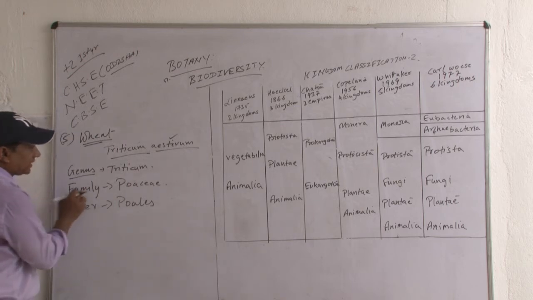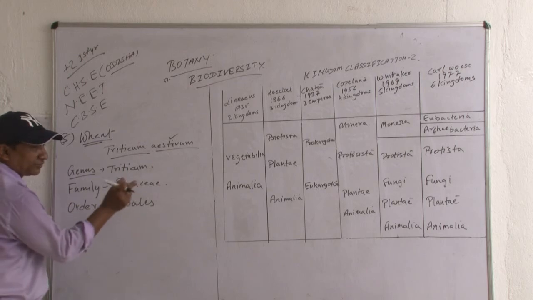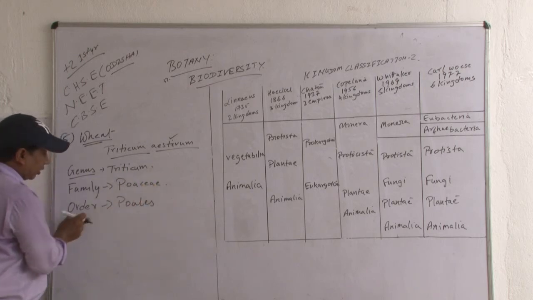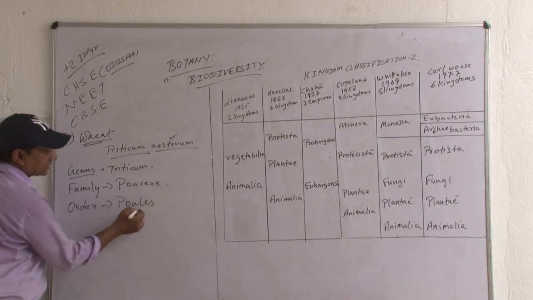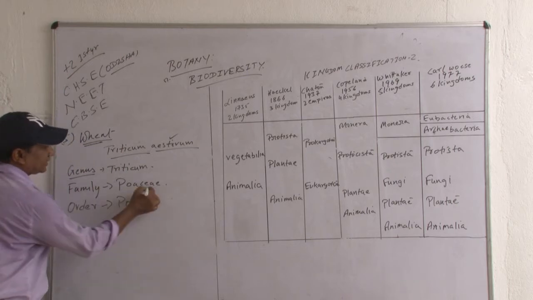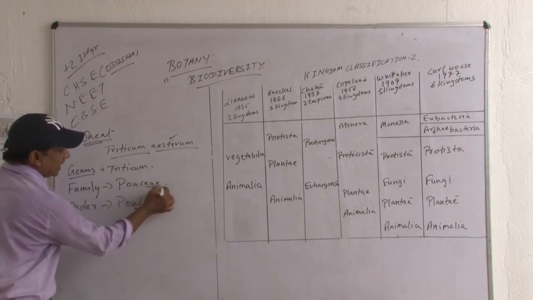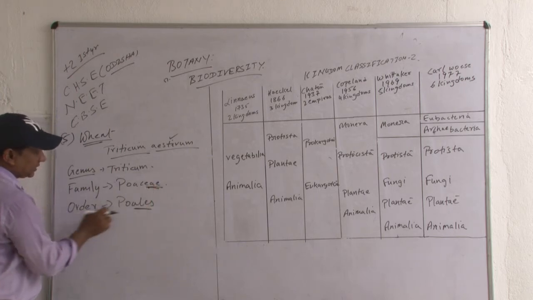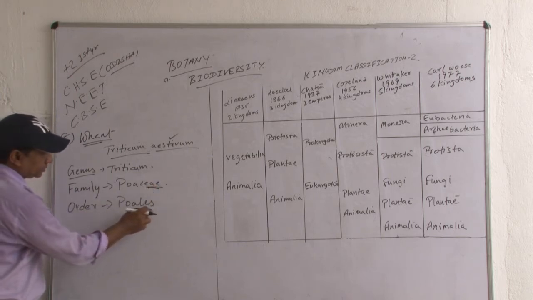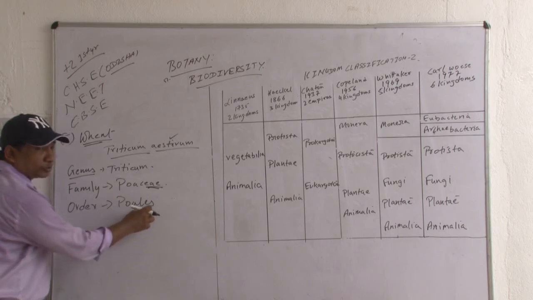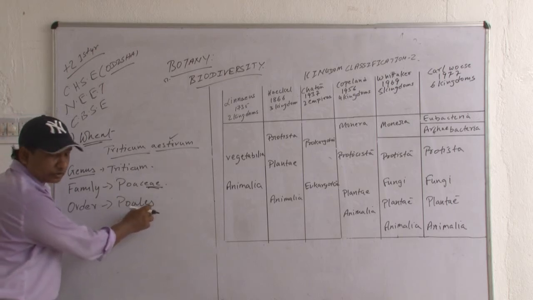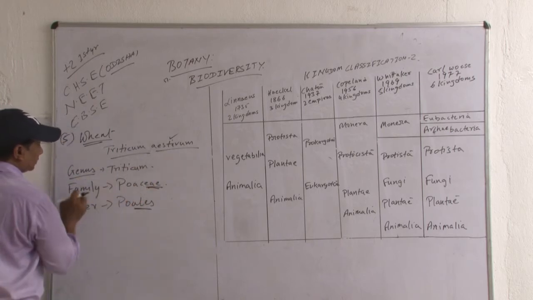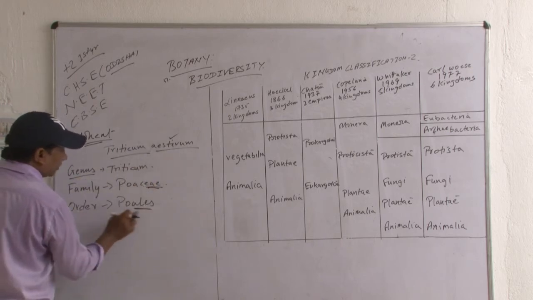Now remember, from the suffix point of view, a family ends in -aceae, and an order ends in -ales. Poaceae, the suffix is -aceae. In order, the suffix is -ales. Now, species is aestivum, genus is Triticum, family is Poaceae, order Poales.